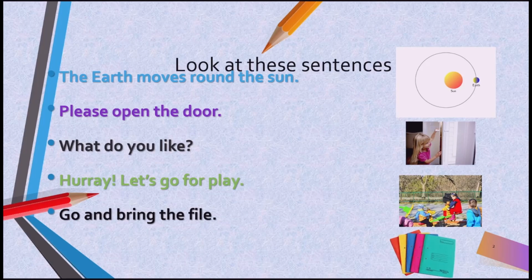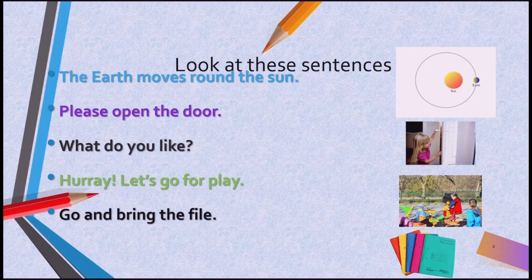Fine. If you look at these sentences, are all sentences one and the same? What differences can you see there? Yes, you are right. Here, the first sentence ends with a full stop. The second sentence also ends with a full stop. But look at the third sentence.